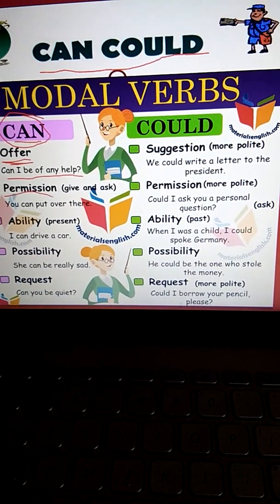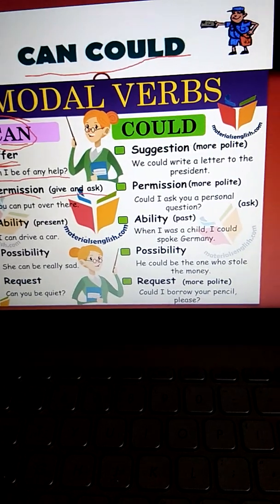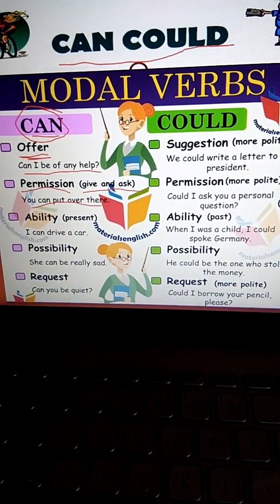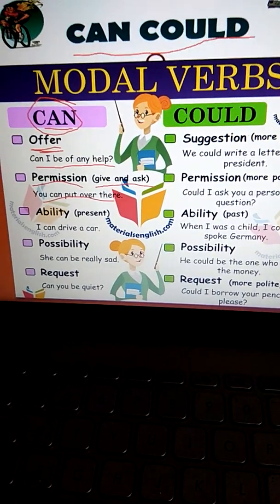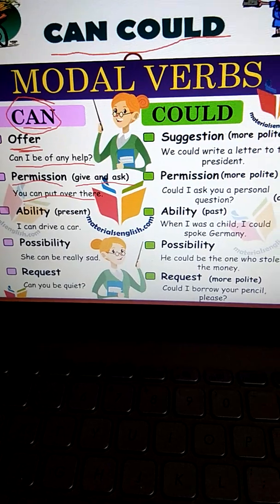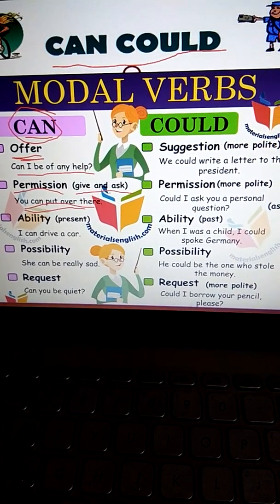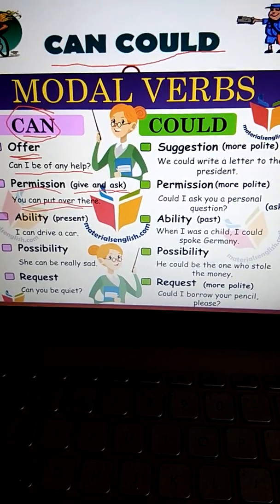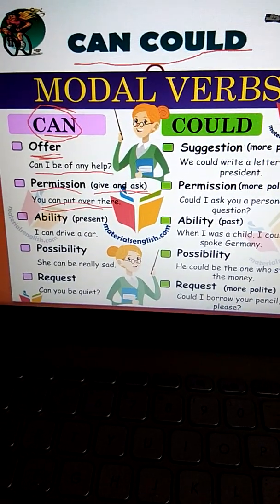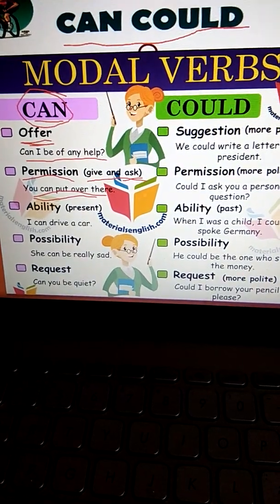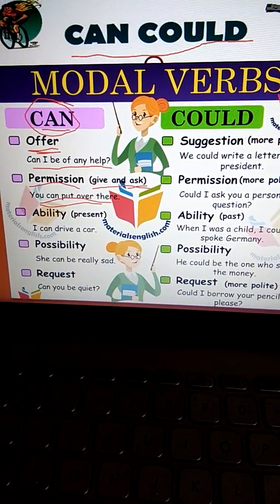Next is permission, give and ask. You can put it over there. So this is giving, telling, you can put it over there. The same thing can be asked. Like here you can ask, can I put it over there? So this is a permission. You are seeking a permission. Can you put the thing over there? Can I put it over there?